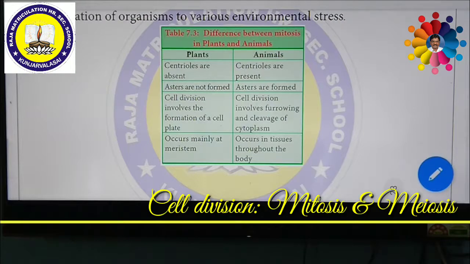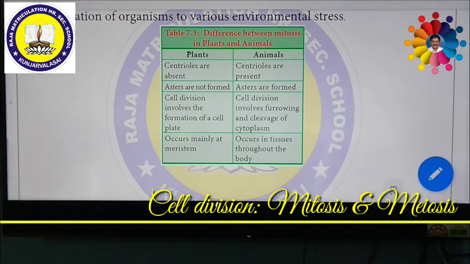In plant cell mitosis, centrioles are totally absent, but in animal cells, centrioles are present. In plant cells, during mitosis, asters are not formed at all, only spindle fibers. But in animal cells, asters are formed along with spindle fibers during